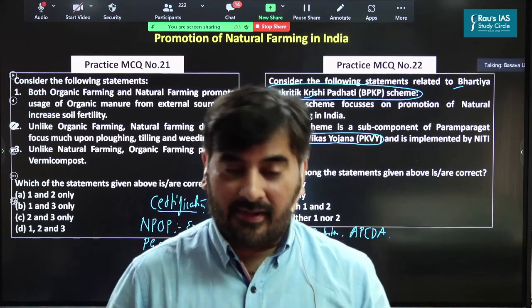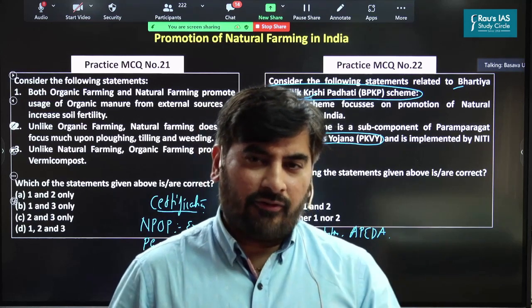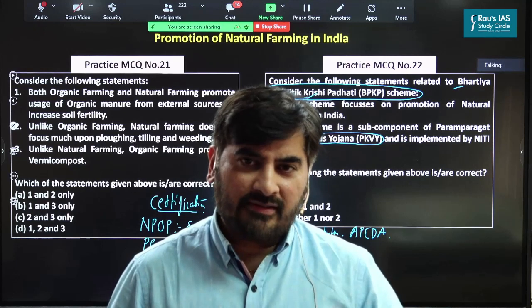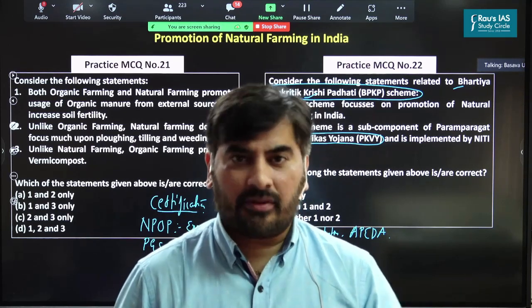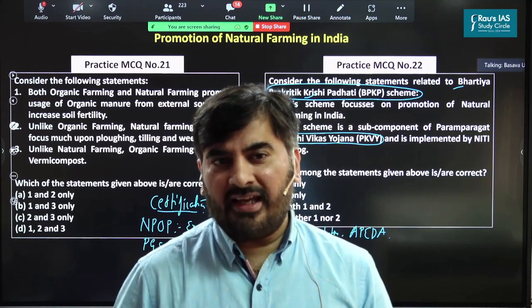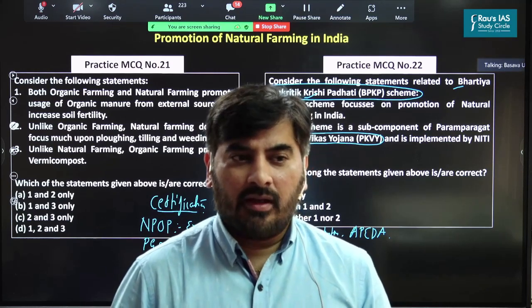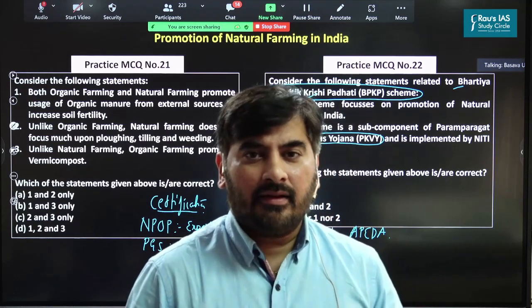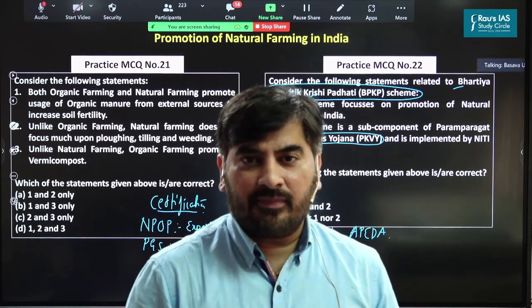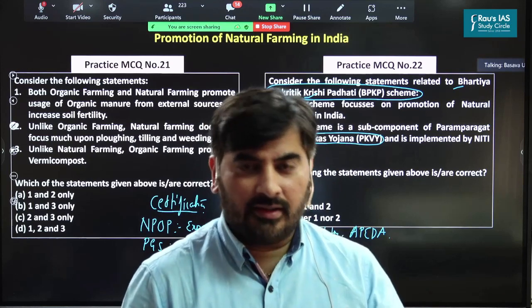The next part here is, in case of organic farming, the farmers tend to focus upon preparing the agricultural land for cultivation. For example, the farmers may undertake plowing of land, tilling of land, and taking out weeds, that is, weeds which grow along with the crops.